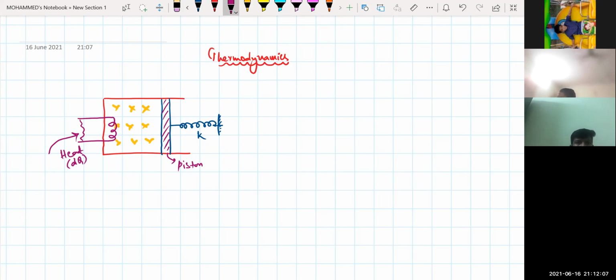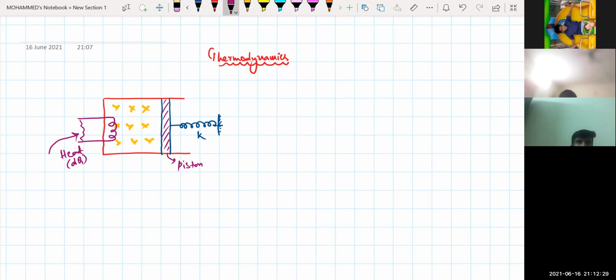So once the piston is moving, what is happening to the energy in the spring? What type of energy has been stored in the spring? Potential energy. Yes, so now tell me what happens to the potential energy. Is it increasing or decreasing? It will increase, the potential energy.